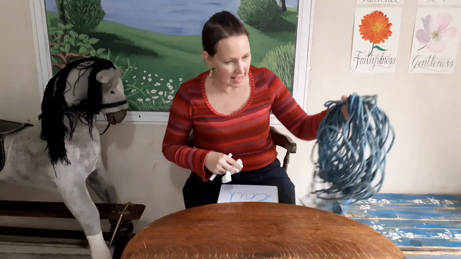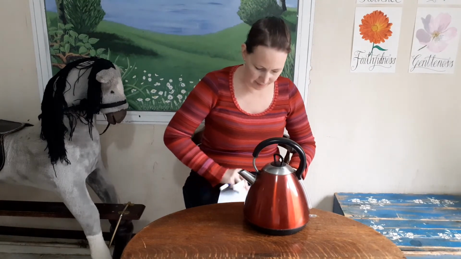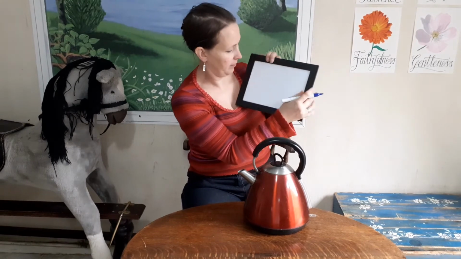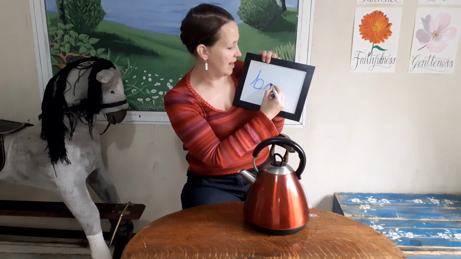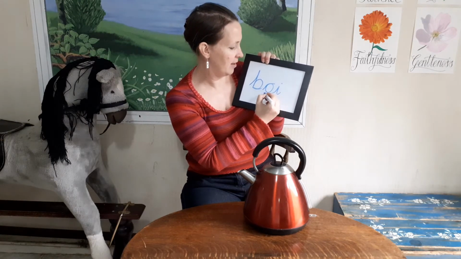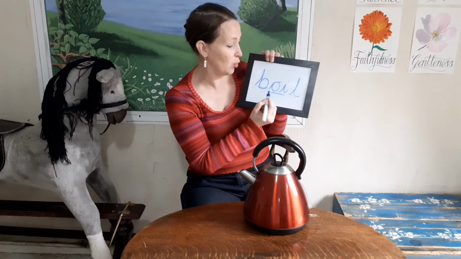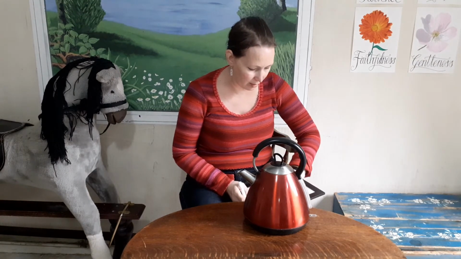Right, now, the next thing you probably don't touch, but mummies and daddies do. When you want to make a cup of tea, you might want to boil your kettle. Can you hear the oi sound in it? Boil. Here's my kettle. Boil. So let's have a go at writing boil, shall we? Can you hear what it starts with? Oi, there's the oi sound in the middle. But oi. But oil. And it has an l on the end again, like coil and foil and oil. Boil. Fantastic.